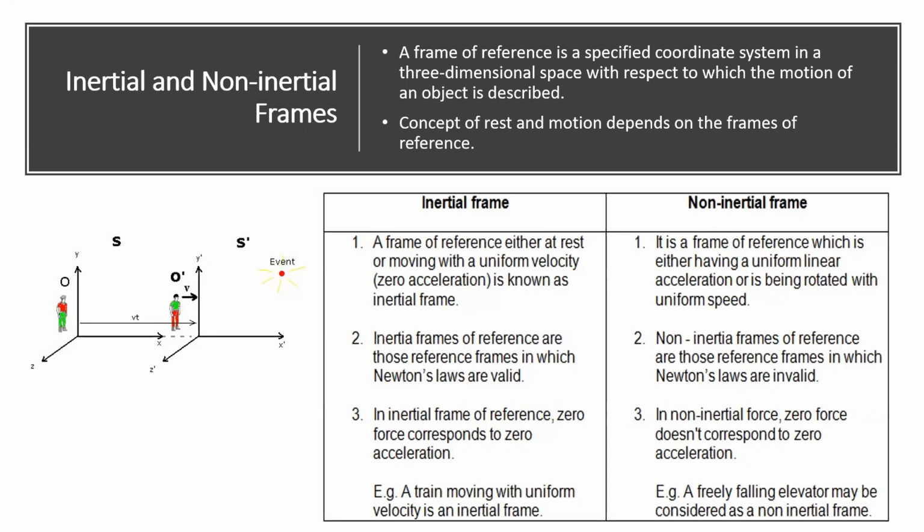Now, a frame of reference is nothing but a coordinate system in three-dimensional space with respect to which the motion of an object is described. What is meant by motion? Motion means the change of position, right? So whatever coordinate system we use in three-dimensional space with respect to which we can tell the position and the change in position, that is the motion of an object, we call it a frame of reference. Now, the concept of motion and rest itself depends on the frame of reference.